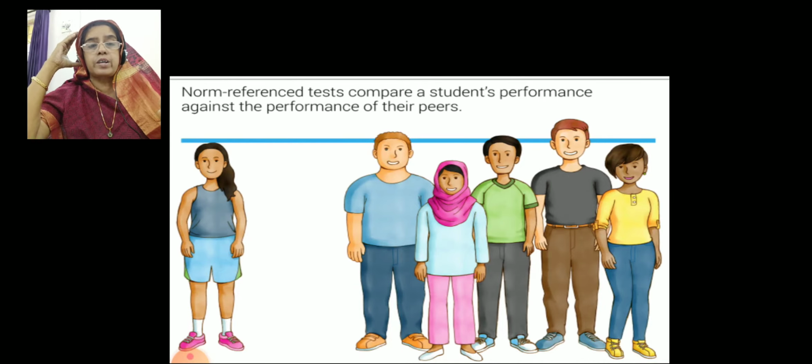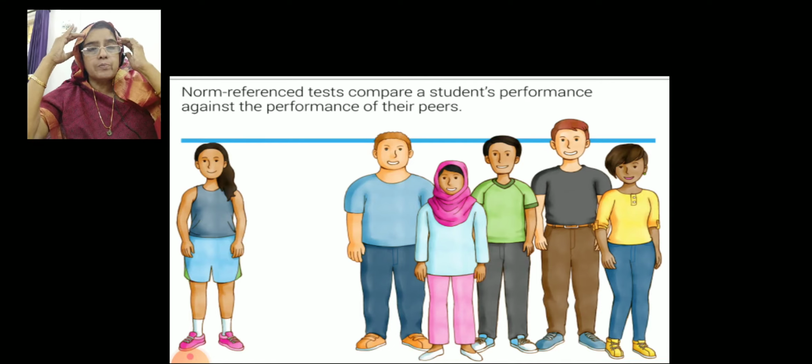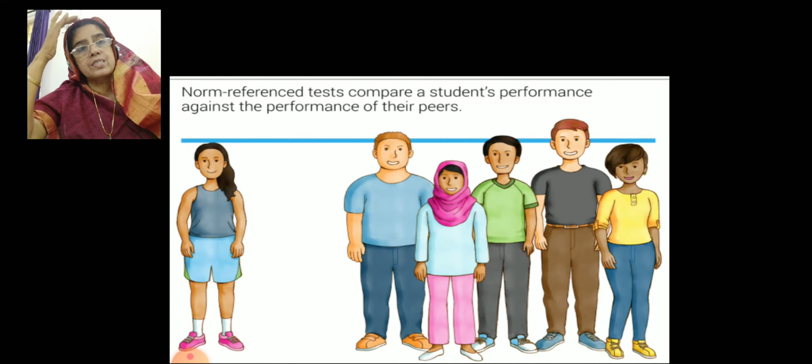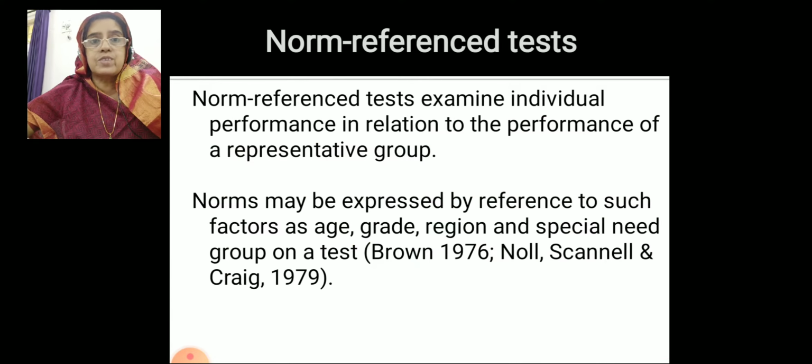In the rank card and in the test paper, we say please improve, because we are comparing the scores with 100% score or 99%, 98% or the first rankers. Then we say please improve your knowledge, skills, like that. So in norm referenced test, we compare a student's performance with other students, that we have to understand.